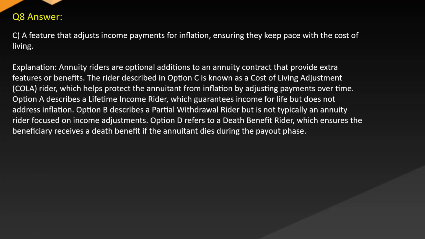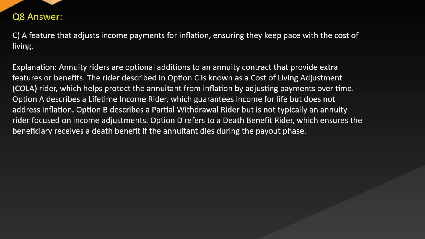Answer: C. A feature that adjusts income payments for inflation, ensuring they keep pace with the cost of living. Explanation: annuity riders are optional additions to an annuity contract that provide extra features or benefits. The rider described in option C is known as a cost of living adjustment (COLA) rider, which helps protect the annuitant from inflation by adjusting payments over time.